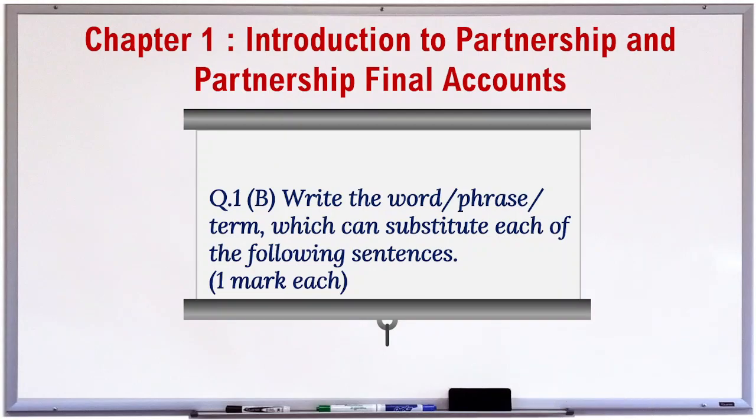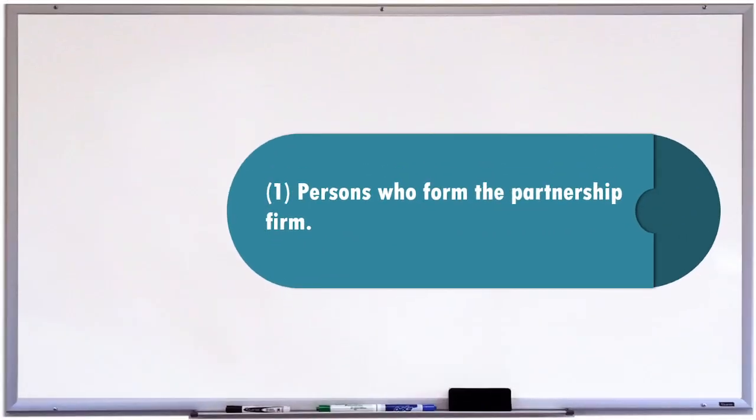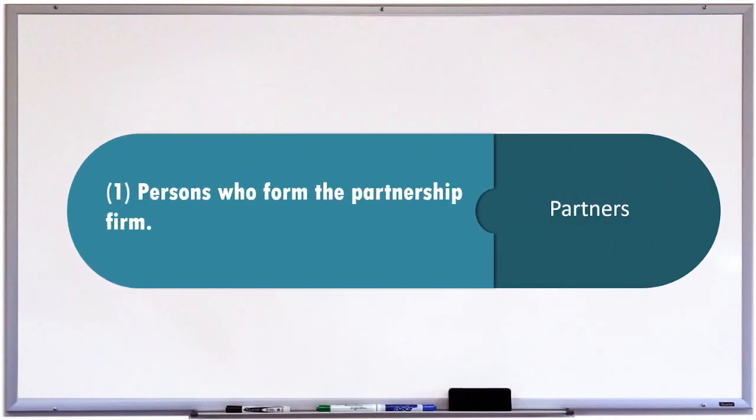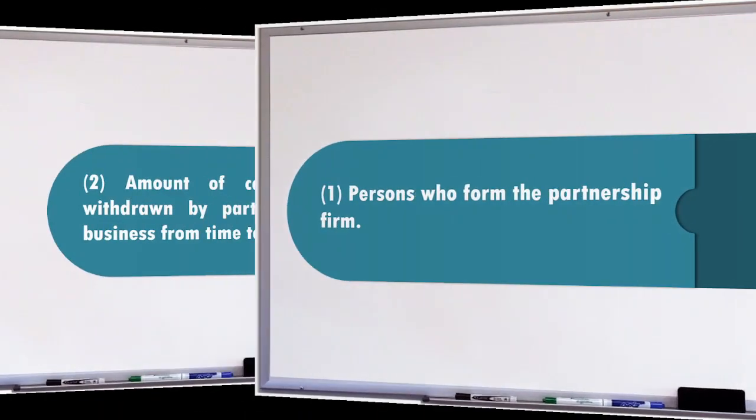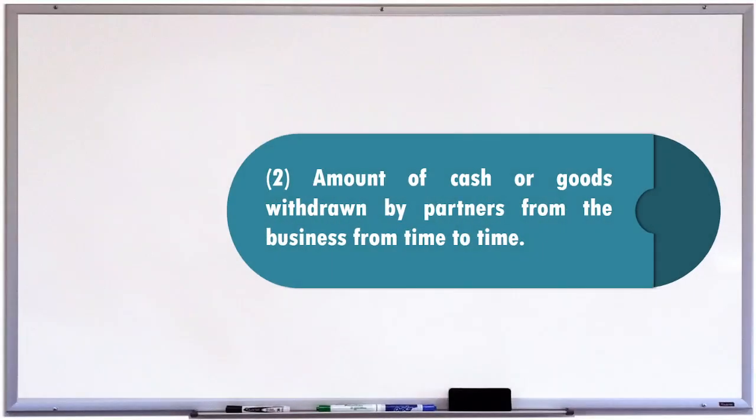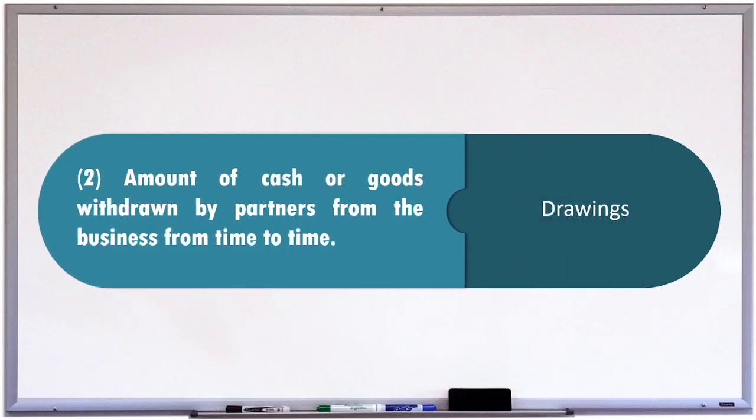Question 1. B. Write the word, or phrase, or term, which can substitute each of the following sentences. 1 mark each. 1. Persons who form the partnership firm. And the answer is partners. 2. Amount of cash or goods withdrawn by partners from the business from time to time. And the answer is drawings.